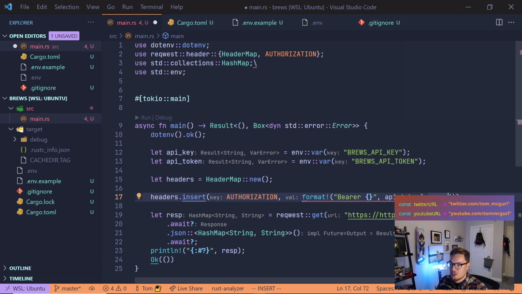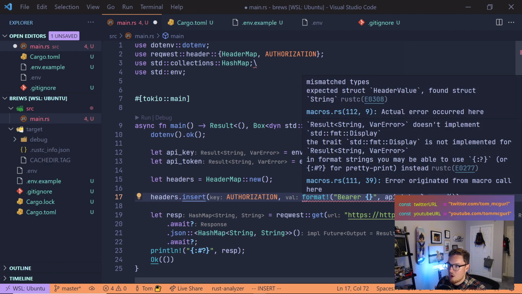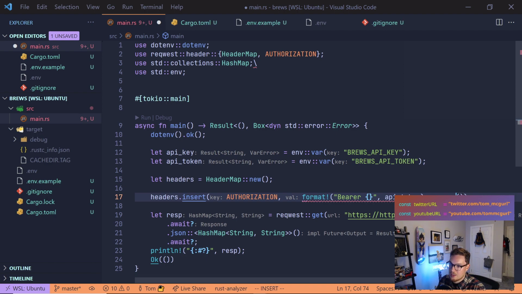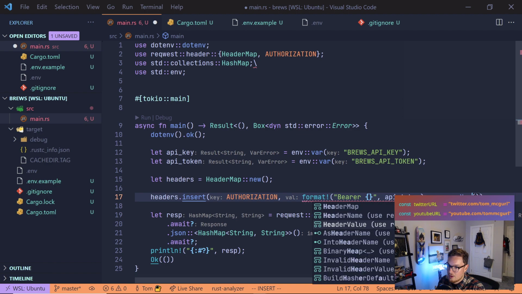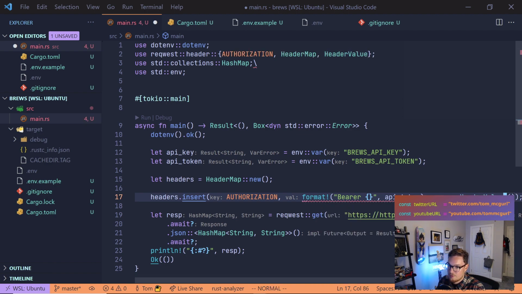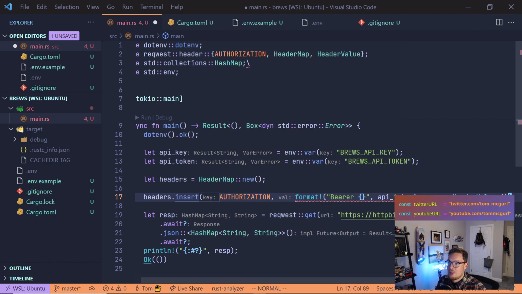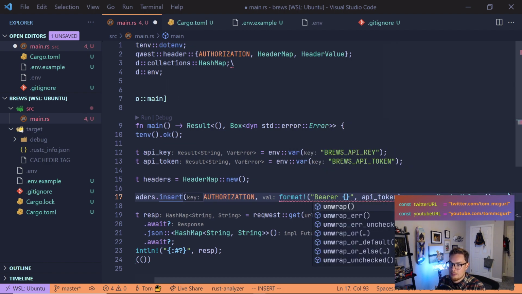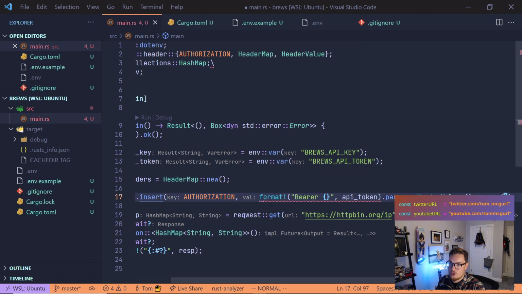So we want to tell it what it needs. In this case, it actually requires a header value. So we can specify that we want to parse this as a header value. And then of course, parse returns a result, so we need to unwrap to get that value. If it fails, it'll throw the error, but if it's successful, it'll unwrap.